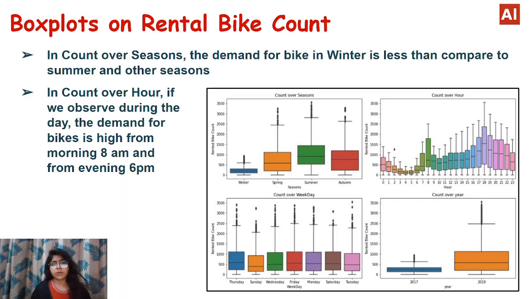Let's see the box plot of rental bike counts with respect to season, hours, year, and weekdays. In count over seasons, the demand for bikes in winter is less compared to summer and other seasons. In count over hours, if we observe during the day, the demand for bikes is high from morning 8 a.m. and from evening 6 p.m.